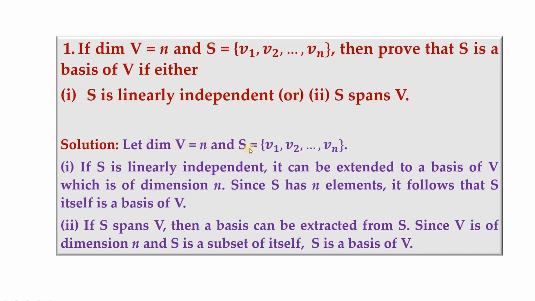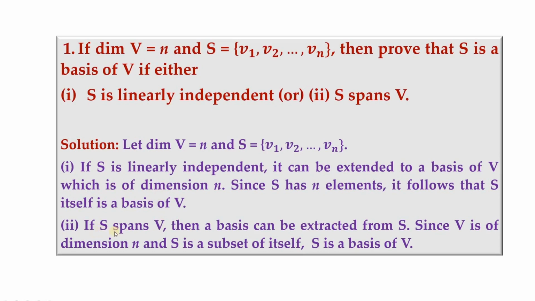Let the dimension of V be n and S be this collection. If S is linearly independent, then it can be extended to a basis of V, which is of dimension n. Now since S itself has n elements, it follows that S is a basis of V. The n elements you cannot extend further, because the dimension of V is n. So when you extend this collection which already has n elements, the superset can only be the same set. So we have the first part.